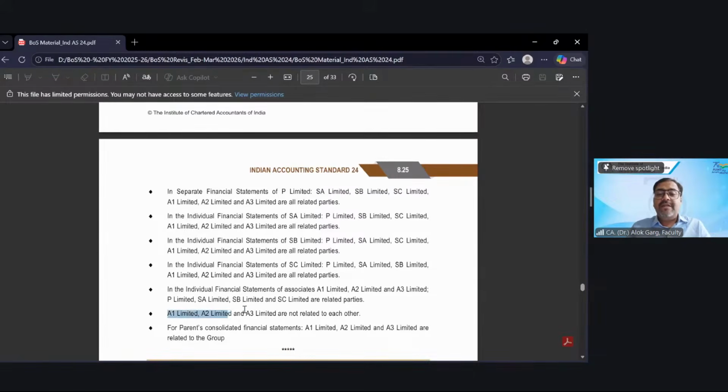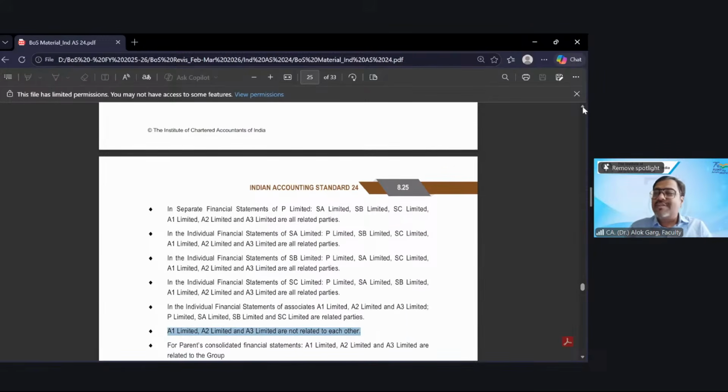But what about associates? Whether A1, A2 and A3 are related to each other? Two associates are not related to each other, right? For example, A Limited has a significant influence over B Limited. A Limited has a significant influence over C Limited. Then B and C will not become related parties. But if A has control over B Limited and A has a significant influence over C Limited, it will become a related party.